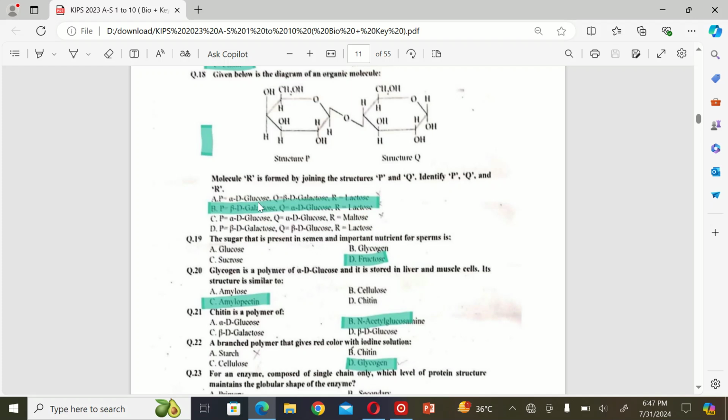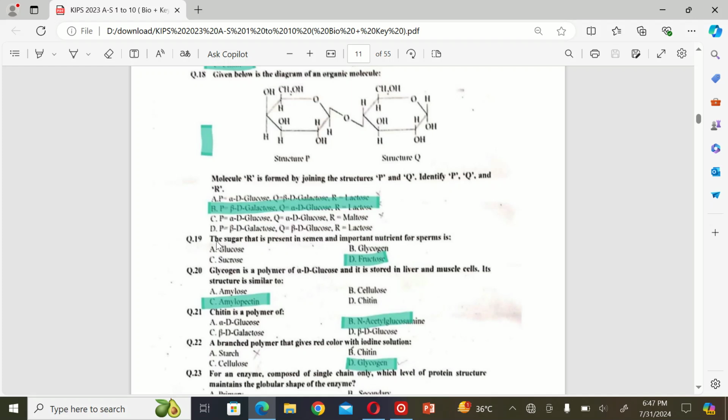Alpha D glucose, Q beta D glucose, and R lactose. So the B. P beta D galactose, Q D glucose, R lactose. So the correct option is B.